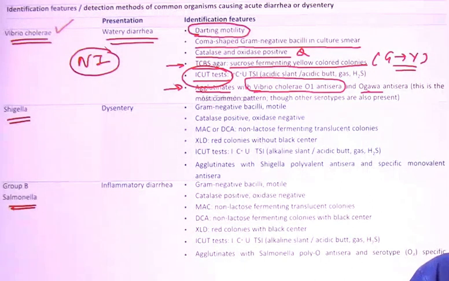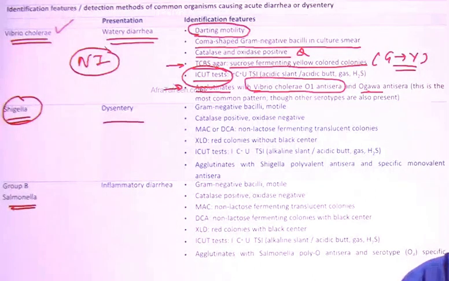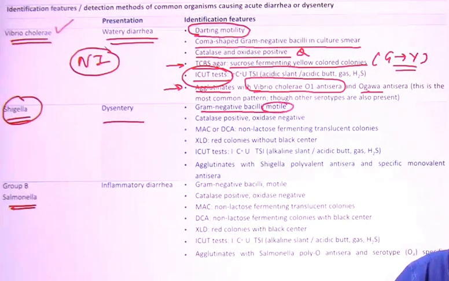Fine. Then, talking about Shigella, is it inflammatory or non-inflammatory? This is inflammatory. Bloody or just inflammatory? It is bloody. That is dysentery. Now, regarding this particular one, it is a gram-negative bacilli, and this is a blunder which the book has made, because this is non-motile. Remember this point: Shigella causes dysentery and it is a gram-negative bacilli which is non-motile. This is the most important feature of it.